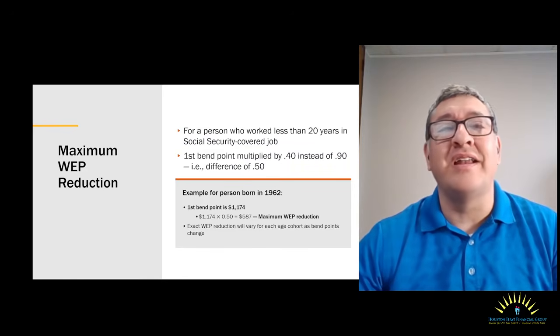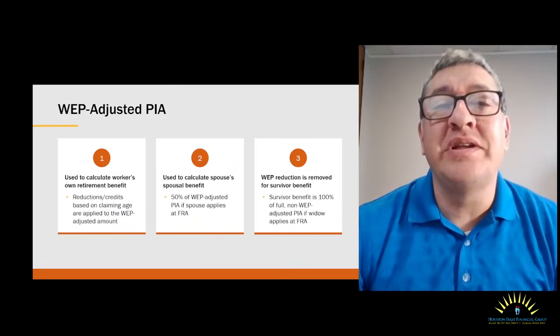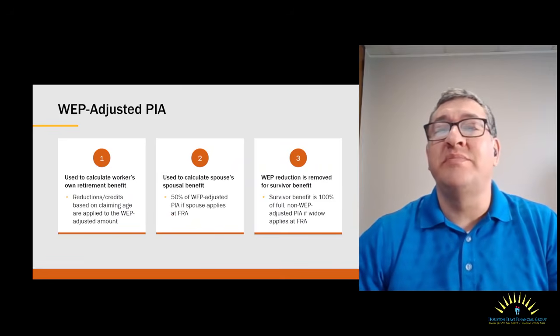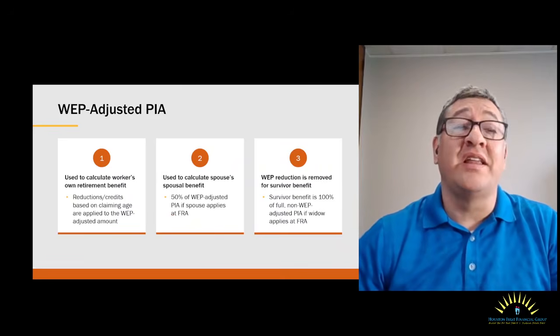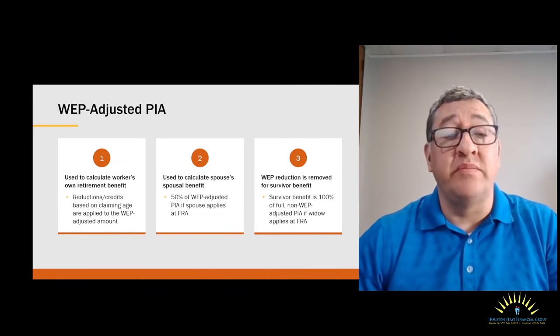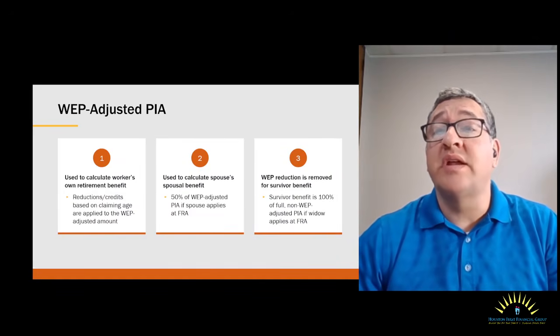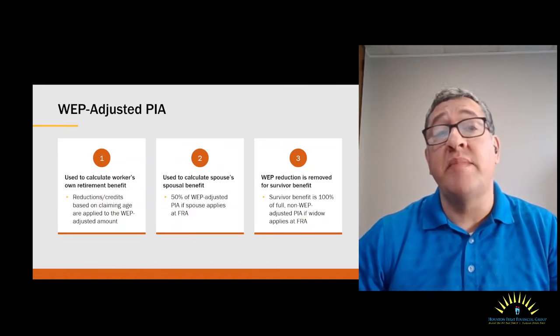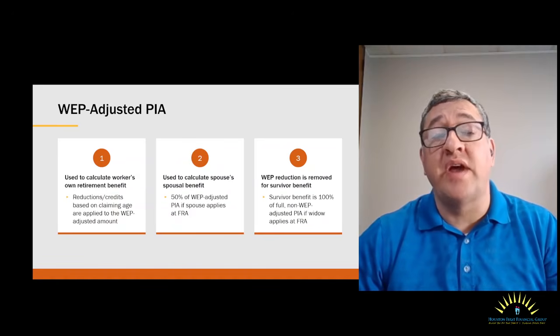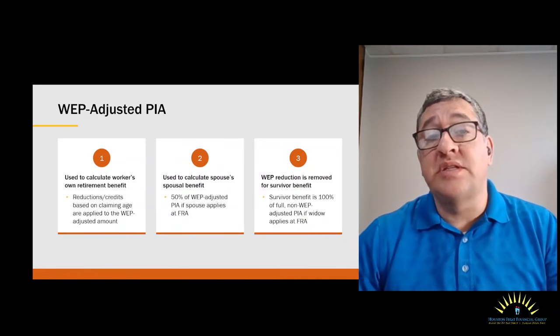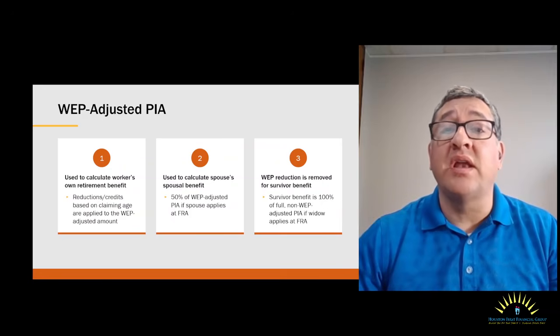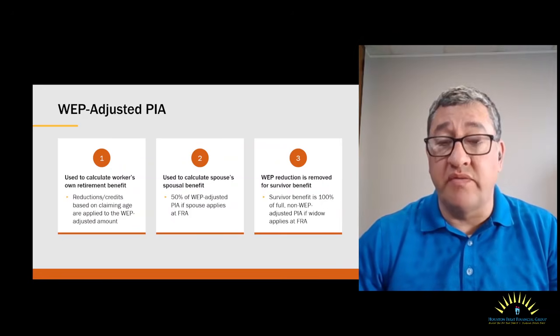That's just Chris, right? Once this formula is adjusted to determine the WEP adjusted PIA, this is used to calculate the worker's own Social Security benefit. The reductions or credits will be applied to this amount depending on your age of application. The WEP adjusted PIA is also used to calculate the spouse's spousal benefit.